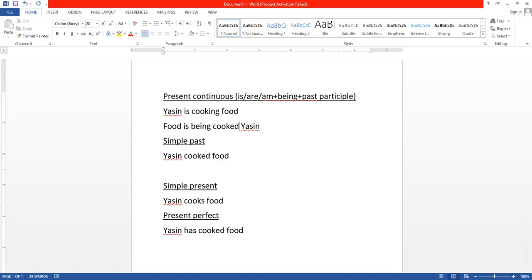If I want to give the person doing the action in passive, you put the word by. Now that sentence is complete: food is being cooked by Yasin. So if someone says, I'm in a hurry, I want to go, you say, oh, please wait, let me check the food first. You look at the food and you say, okay, don't be in a hurry, food is being cooked by Yasin.